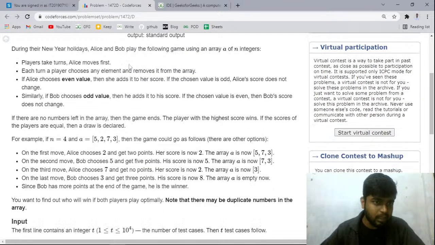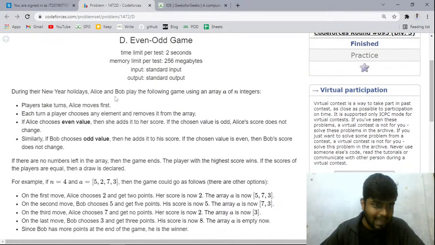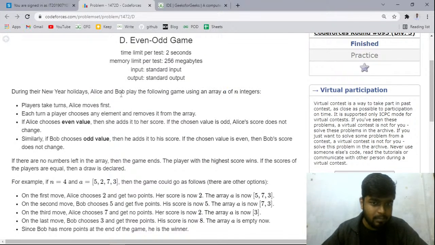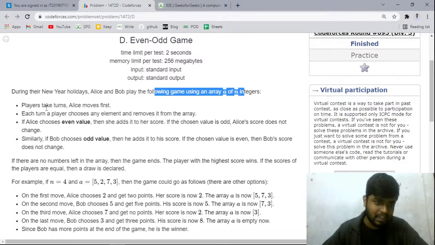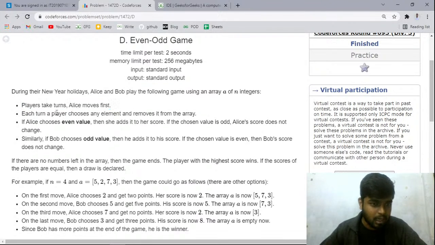It says that during their holidays, Alice and Bob play the following game using an array A of n integers. So Alice and Bob are playing a game, and the game is being played using an array which consists of n integers. Alice will make the move first. As always, Alice will make the move first, and each player chooses any element and removes it from the array. So any player can choose any element and remove it.